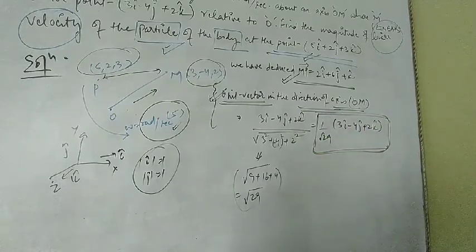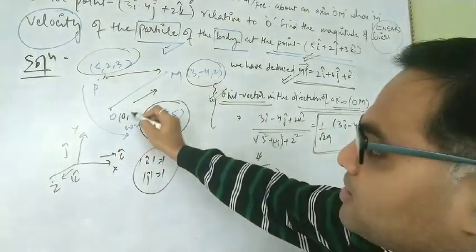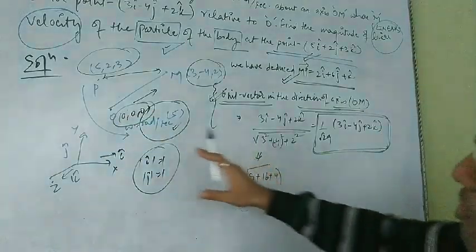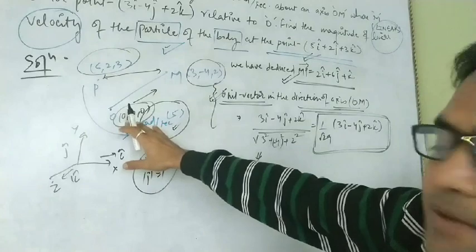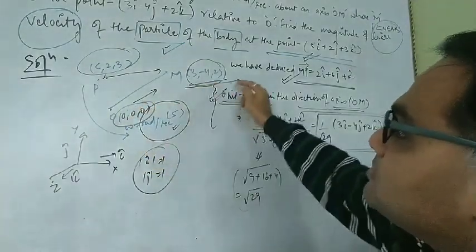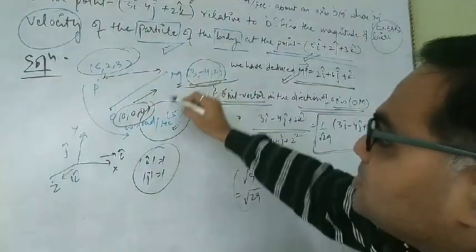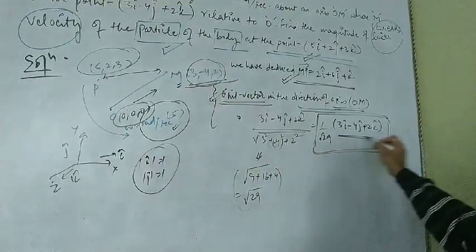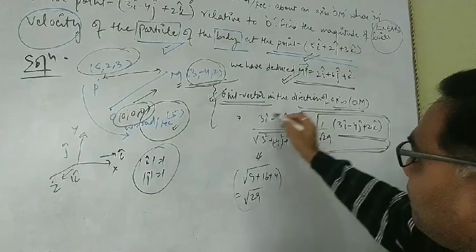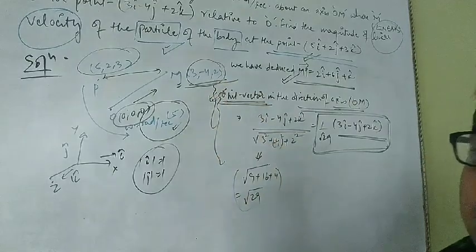How does this signify that this unit vector is in the direction of OM? Because this is the origin, we can put it as (0, 0, 0). Since we consider this as the base, the direction of this unit vector will always point towards the coordinate that M is pointing to. That's why we have taken the direction of the M point. So this is the methodology of calculating a unit vector along any axis for which points have been given.